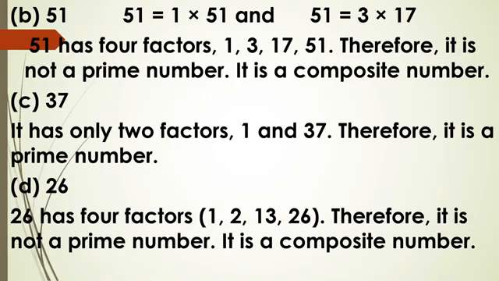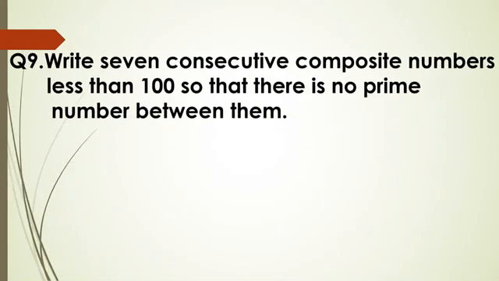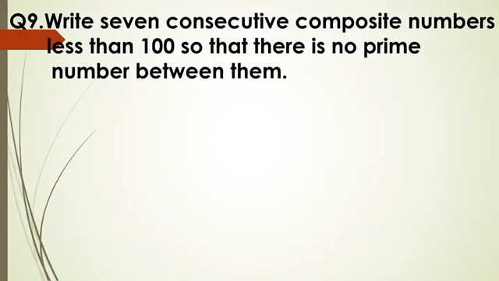Now see question number 9. Write 7 consecutive composite numbers less than 100 so that there is no prime number between them. Consecutive means in continuity. Okay.